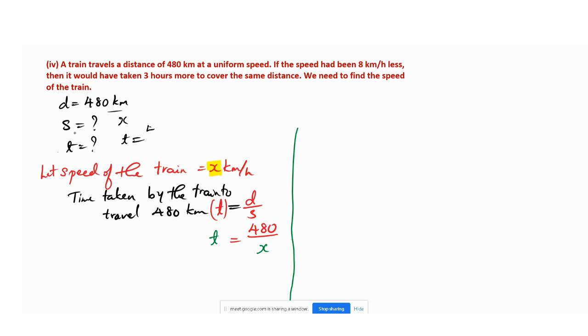That we have found: 480 by x for the first statement. Only the first statement we have used, not the second statement. Now we have to move on to the second statement. Very importantly, we have to find how to differentiate the first statement and the second statement. The second statement is from here to here. Till here is the second statement. It is most important to remember.